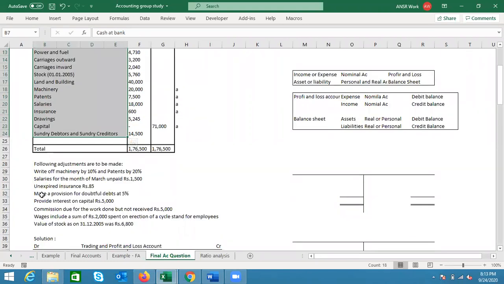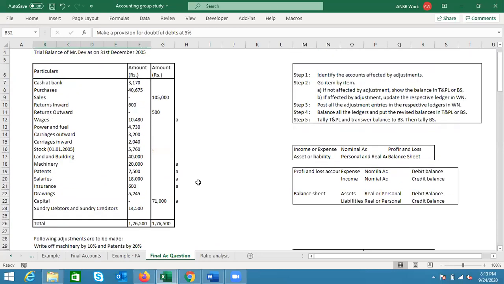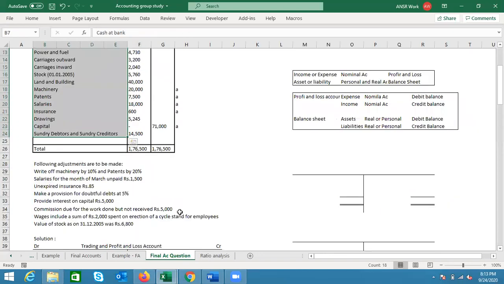Moving very quickly to the next one: make a provision for doubtful debts of 5%. When we create a provision for doubtful debt, we debit bad debt account and credit provision for bad debt account. We have discussed this many times, so I'm not repeating anything other than that. Out of bad debt and provision for bad debt, none of those accounts are here, so I'll again prepare new accounts for that.